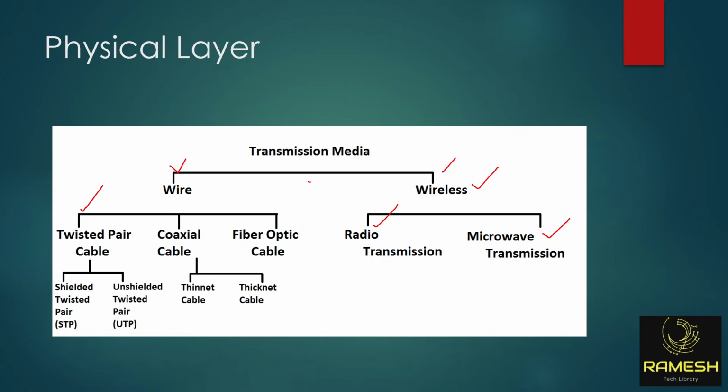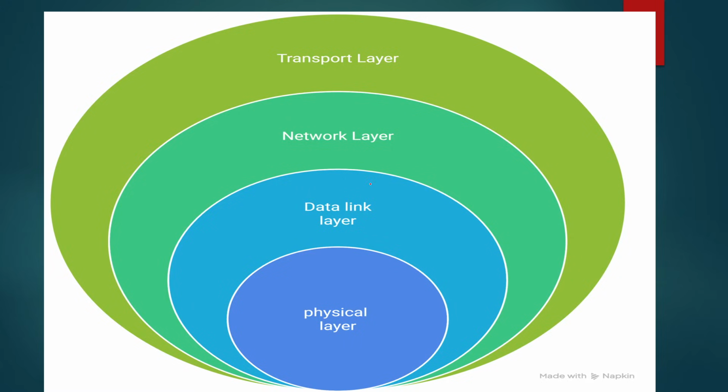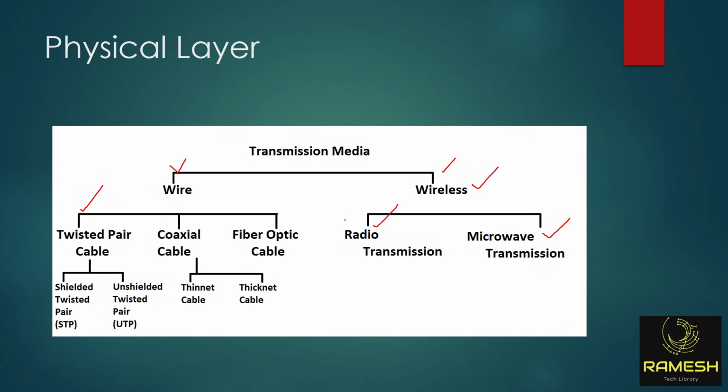You got clarity about physical layer, guys? The media means physically how the data is traveling. One is wired and another one is wireless. So this is the physical layer, the first layer. In the physical layer you will see raw data. Raw data means original data. The original data you will see in the form of what?